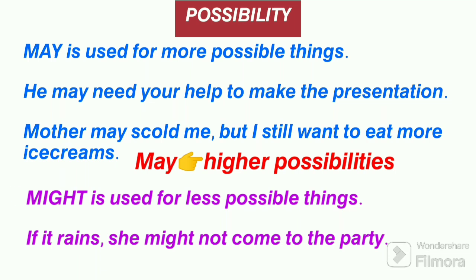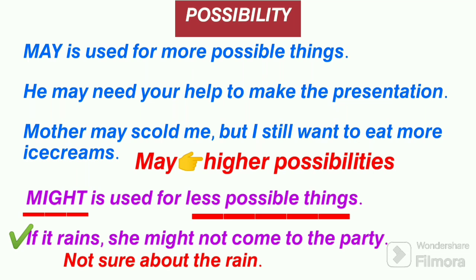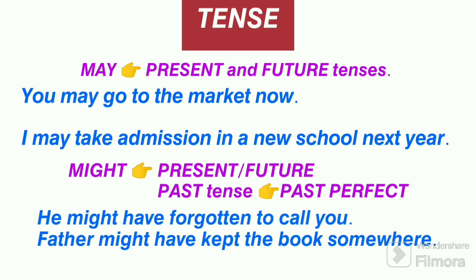On the other hand, might is used for less possible things. For example, "If it rains, she might not come to the party." Well, whether she will come to the party or not is not so certain. Why? Because we are not much sure whether it will rain or not. Okay, that was about possibility between may and might.